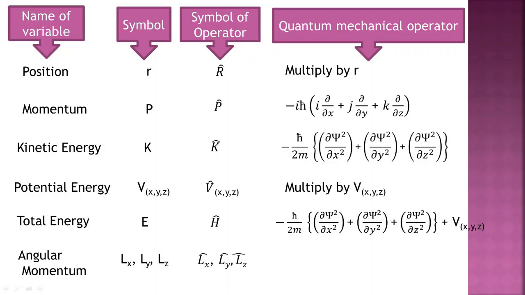Likewise, the total energy has an equation, and in a similar way these Lx cap, Ly cap and Lz cap operators have equations. The equation for the Lx operator is equal to minus i h cross into y d by dz minus z d upon dy. This is the equation we use to calculate the Lx operator. Similarly, we also have the equations for the Ly operator and the Lz operator.